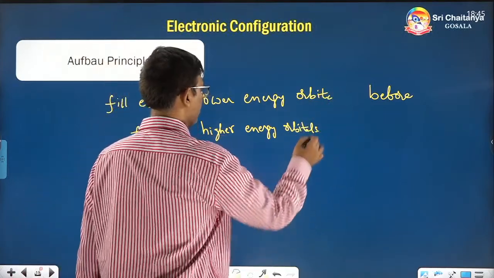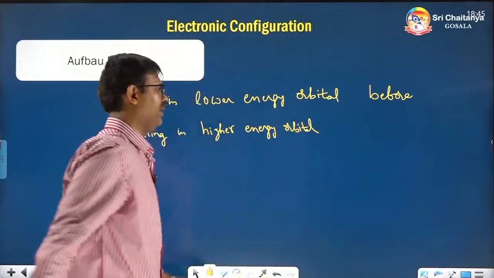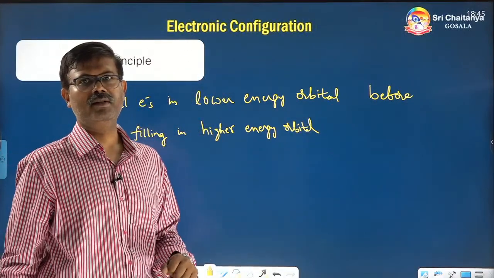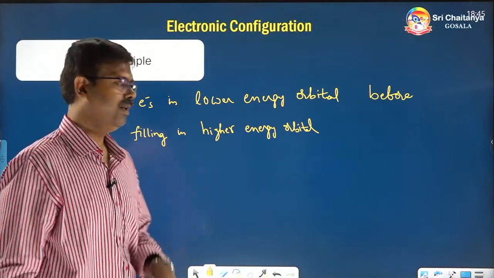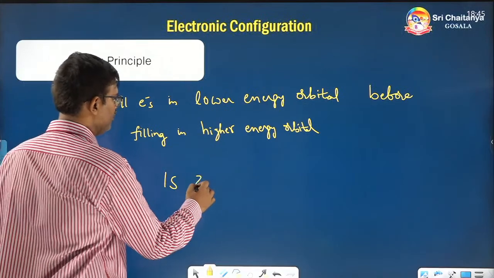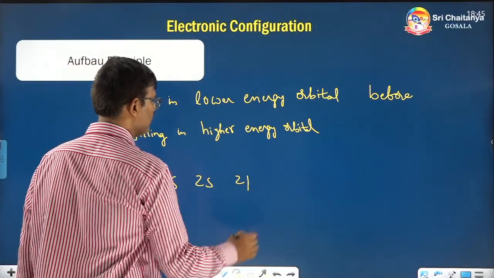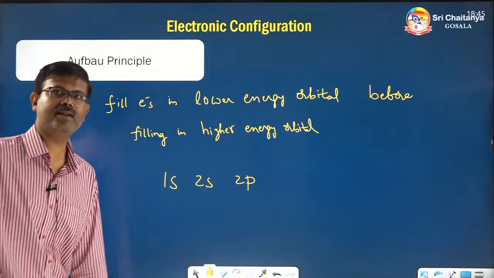Means what? For example, if I have 1s, 2s, 2p, like this are the orbitals.